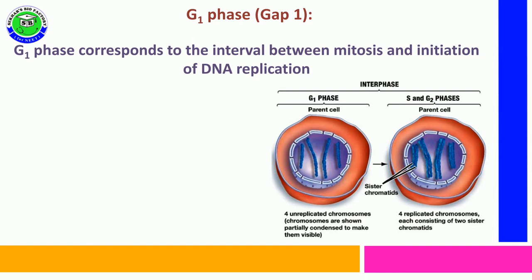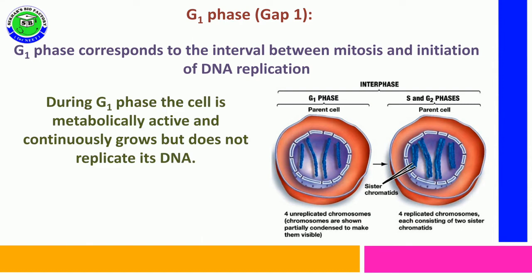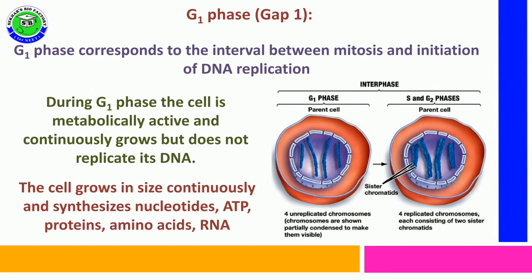So during the cell cycle, after completion of mitosis division, G1 phase starts immediately and it ends with the initiation of DNA replication in S phase. During G1 phase, the cell is metabolically more active. At the same time, the cell continuously grows in size, but there is no replication or synthesis of DNA in G1 phase.